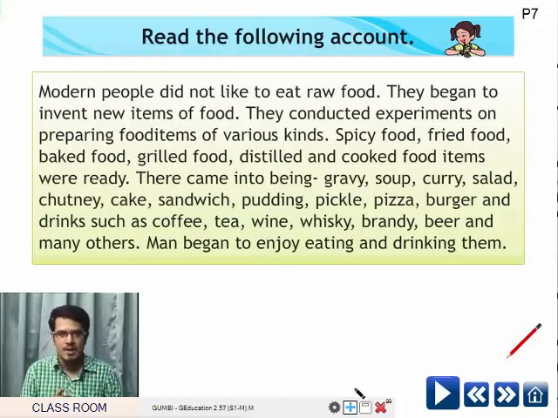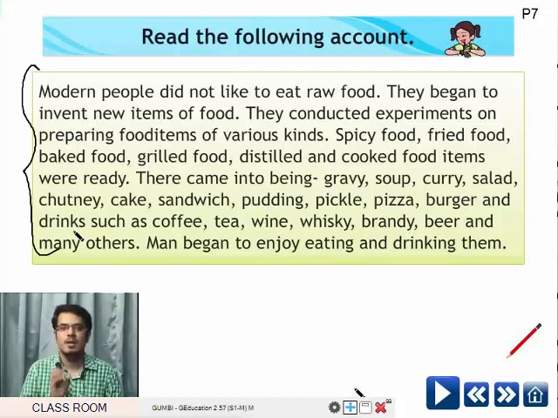You have to write how the people lived in the older days. I have given you the example how people are living today. You have to write how people lived in the past. What were their food habits, how they lived, what kind of clothes they used to wear, what kind of food they used to prepare and eat.